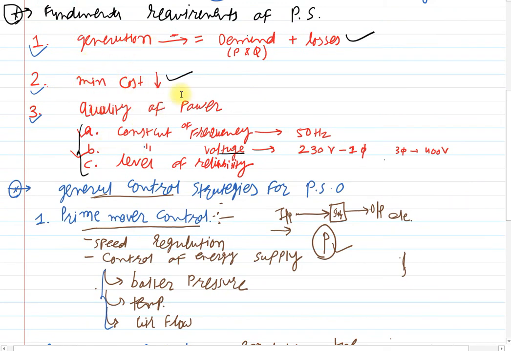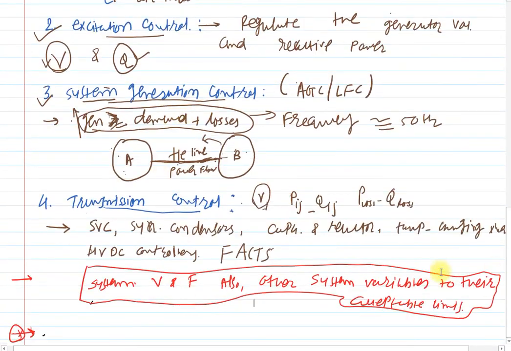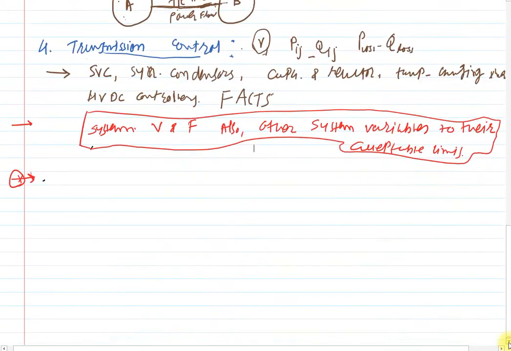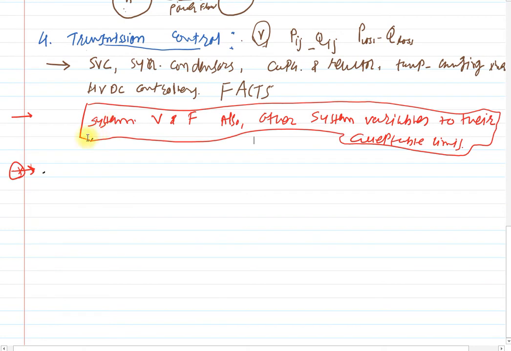Clear? The conclusion is, as a power system operator, you need to maintain the system voltage and frequency within acceptable limits using all these control strategies. Or simply you can say that you have to maintain all other state variables within their acceptable limits. Clear? I hope you have clearly understood.